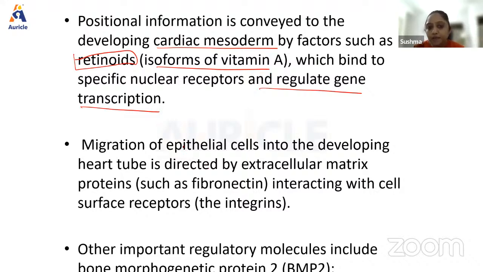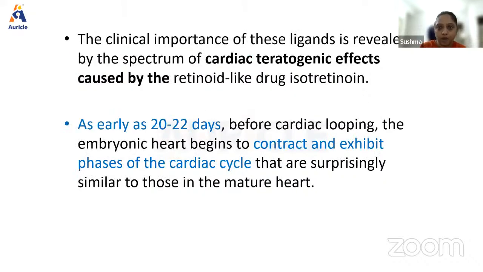Further, the migration of the epithelial cells into the developing heart tube is directed by extracellular matrix proteins such as fibronectin, integrins, and BMP2. Just know that these are all the different signals. Like we have retinoids, we have fibronectin, we have integrins, we have BMP2. So all of these different molecules signal for the development of the heart.